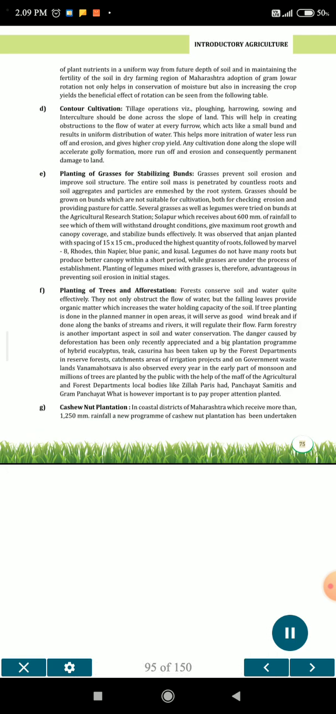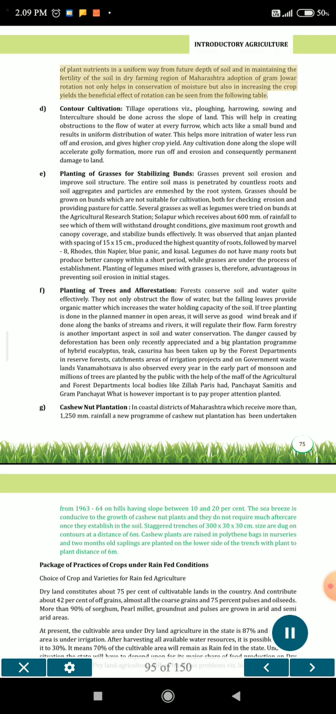of plant nutrients in a uniform way from different depths of soil and in maintaining the fertility of the soil in the dry farming region of Maharashtra. Adoption of gram-jowar rotation not only helps in conservation of moisture but also in increasing the crop yields. The beneficial effect of rotation can be seen from the following table.